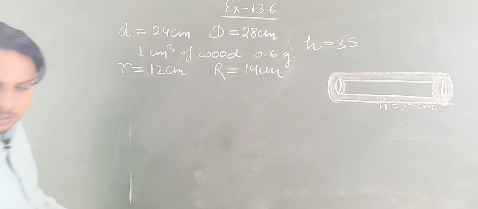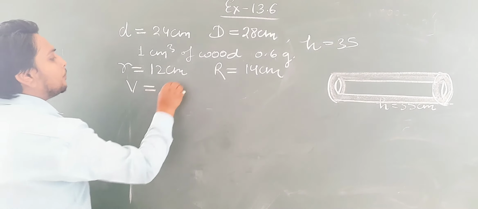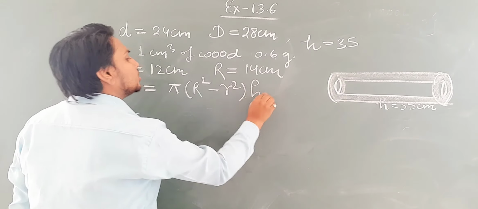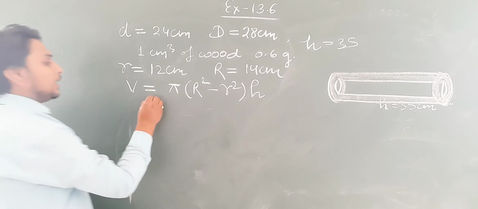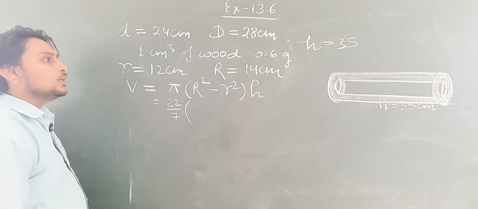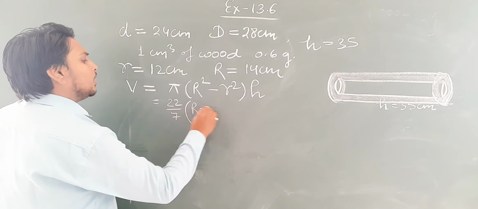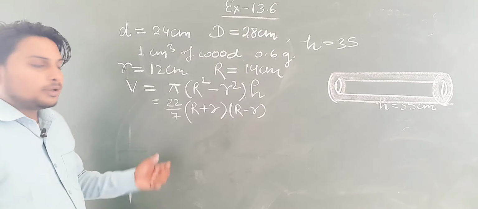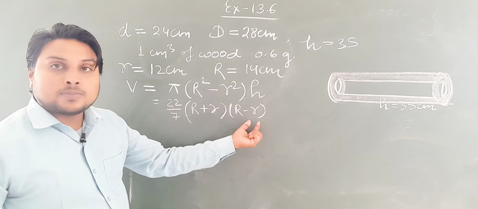So we know very well the formula for the volume of a hollow cylinder. The formula is pi into R square minus r square into h. This is the formula for the volume of a hollow cylinder. Pi is 22/7. For R square minus r square, you can write it as R plus r and R minus r, because you know very well that a square minus b square is a plus b and a minus b.